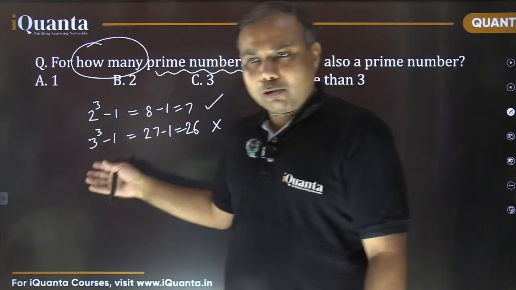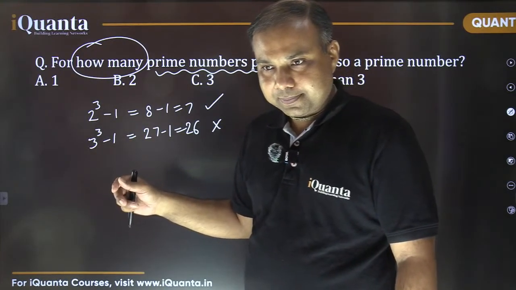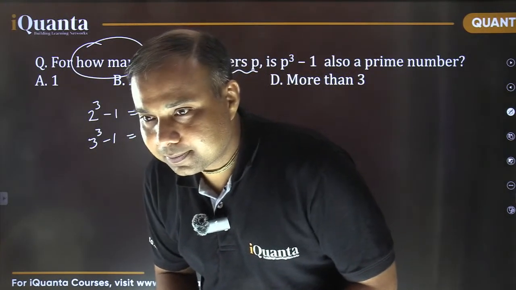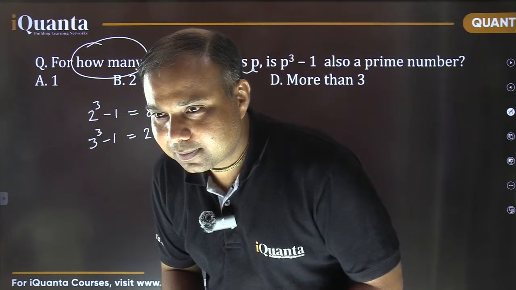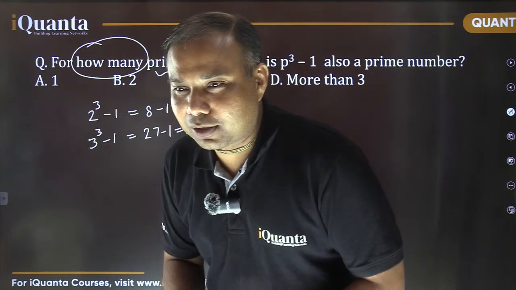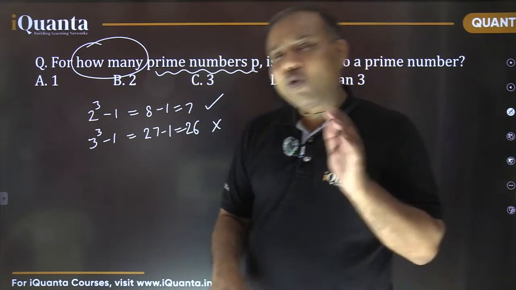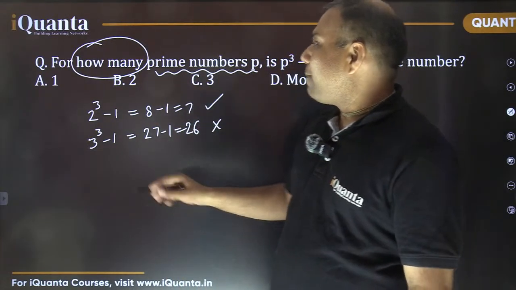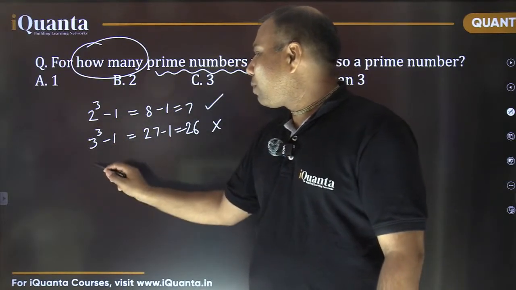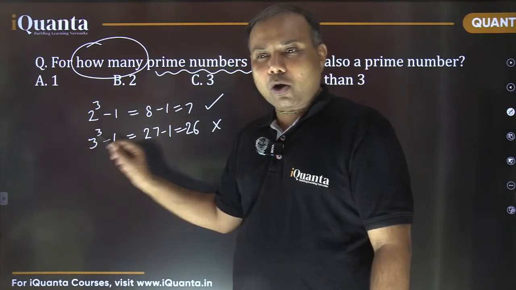Should we check further also? Yes, excellent, Aman. Good. So we don't need to check further, because after 2, all prime numbers are going to be odd numbers.